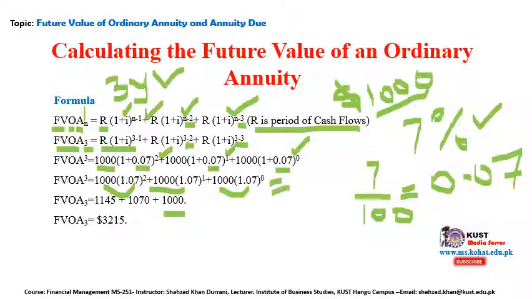So 1 multiplied by 1000, you will get 1000. Then 1070, and 1145. So you will get 3,215, right? So it means that the future value of the ordinary annuity, in a series of payments, that you will receive is 3,215.